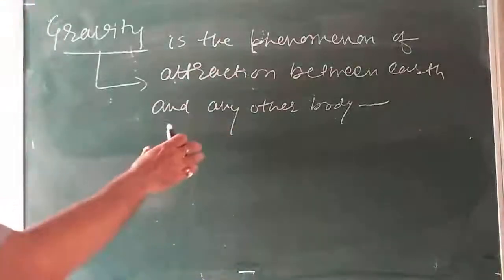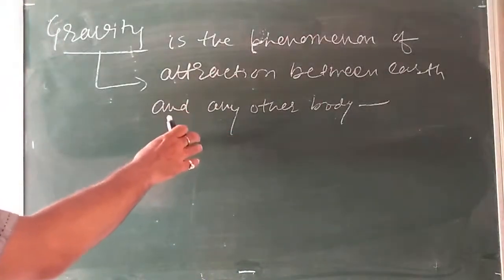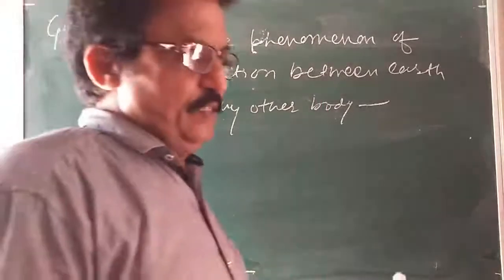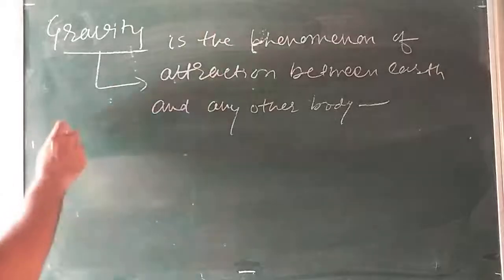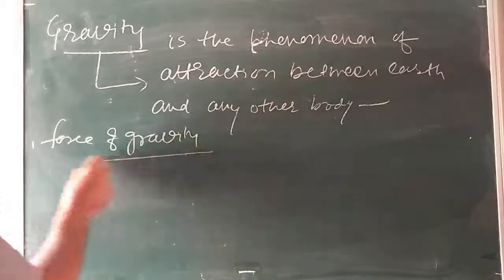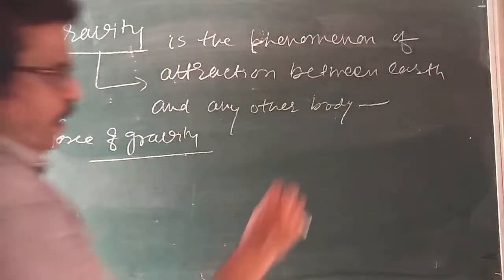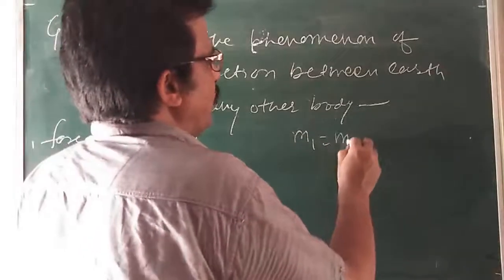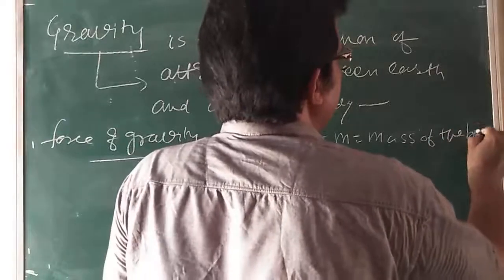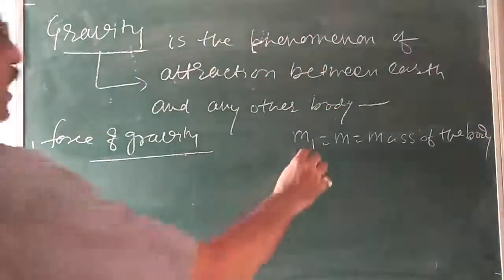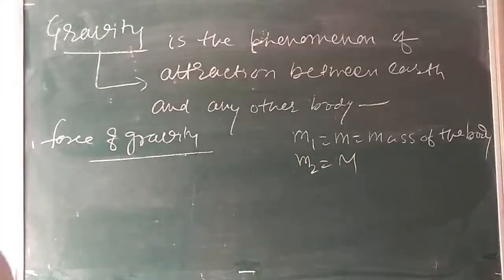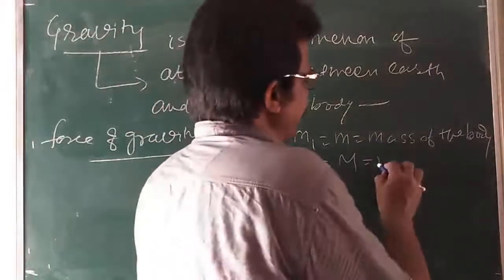So the force of gravity can be calculated using the universal law of gravitation given by Newton. Here I am going to calculate the force of gravity. Suppose m1 is equal to m, the mass of the body, and m2 is equal to capital M, the mass of the earth.